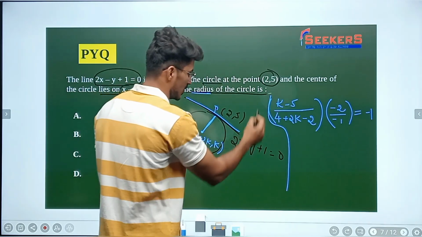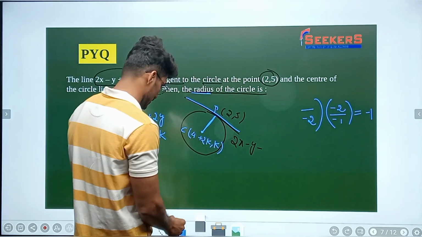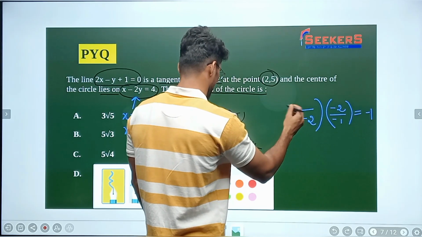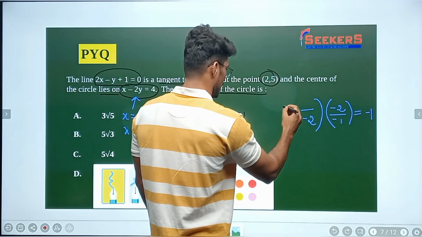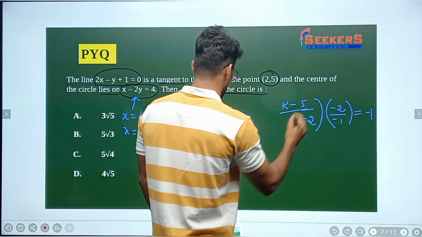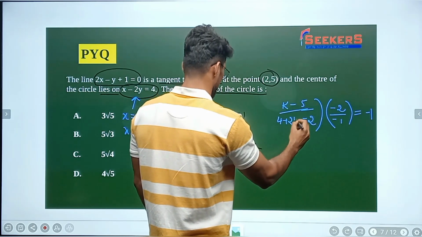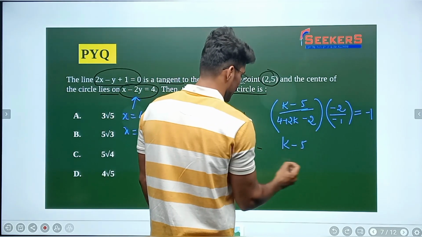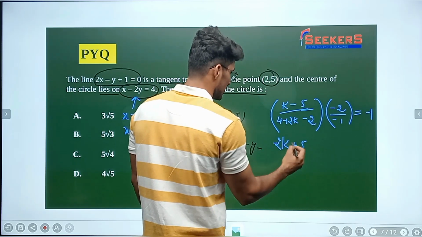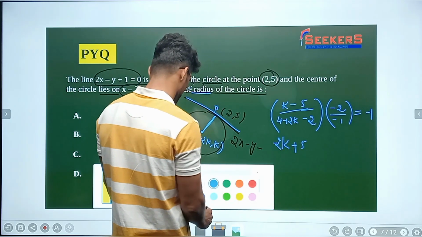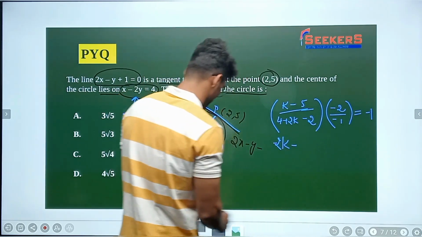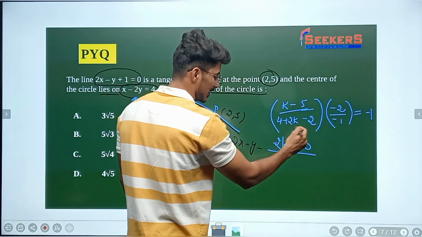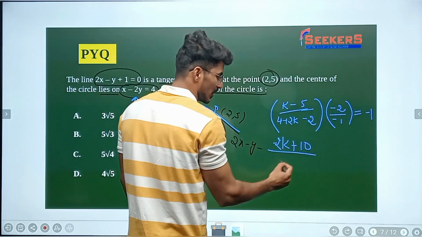So let me erase this, let me create some space. Alright, it got erased. So y2 minus y1 divided by x2 minus x1. So k minus 5, so minus 2k plus 10 divided by 2 plus 2k, into minus 1.